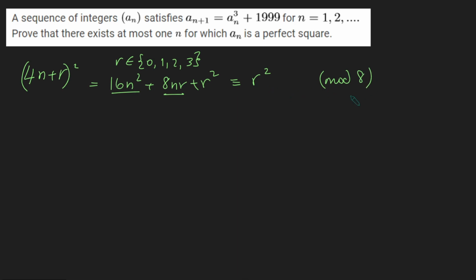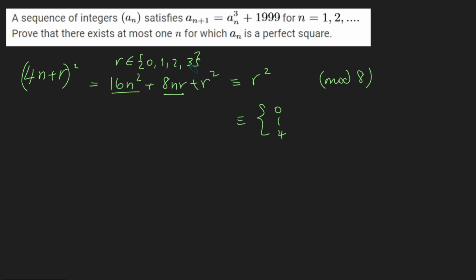Well, let's have a look. If r is 0, this is just going to be 0. If r is 1, 1 squared is just 1. If r is 2, 2 squared is 4. And if r is 3, 3 squared is 9, but 9 is already the same as 1, so we've already got that in our list. So in other words, any square number is either 0, 1, or 4 mod 8.